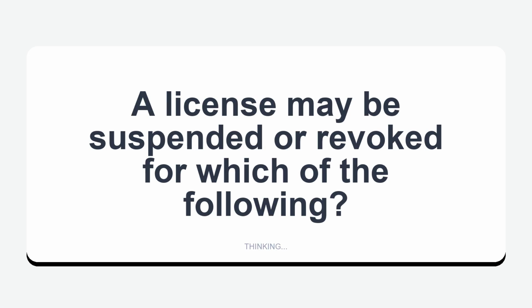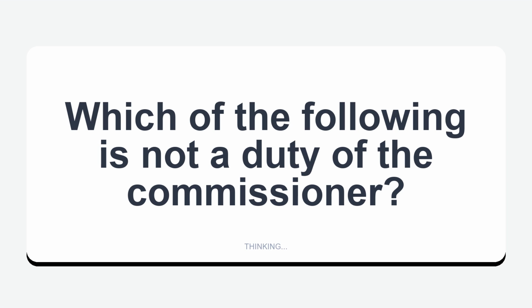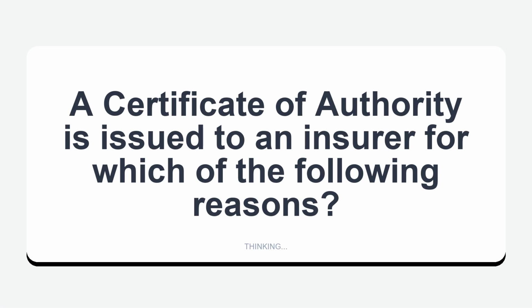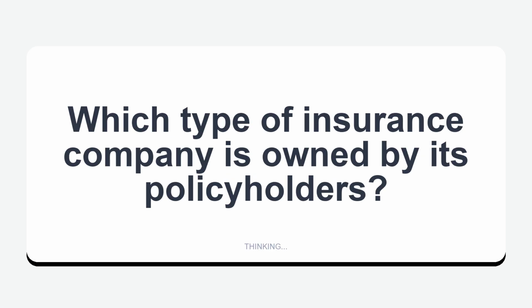A license may be suspended or revoked for which of the following? An agent is actively engaged in soliciting insurance only to family members. Which of the following is not a duty of the commissioner? Make state insurance laws. A certificate of authority is issued to an insurer for which of the following reasons? It certifies the insurer is authorized to transact insurance in this state. Which type of insurance company is owned by its policyholders? Mutual insurer.